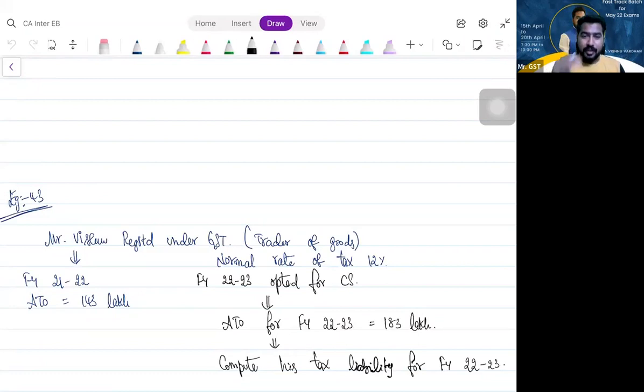Once your aggregate turnover in the current financial year in which you have opted for a composition scheme has exceeded the threshold limit, you will automatically be thrown out of composition scheme. You should come out of composition scheme and start paying tax at normal rates. That is why I gave the normal tax rate of 1%. Right? So now what is the answer?